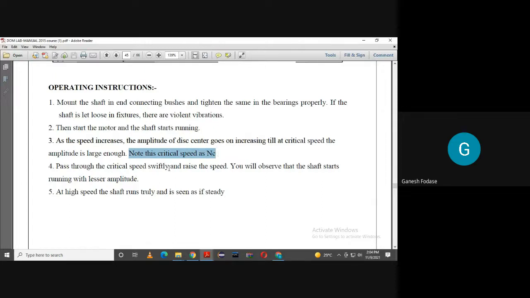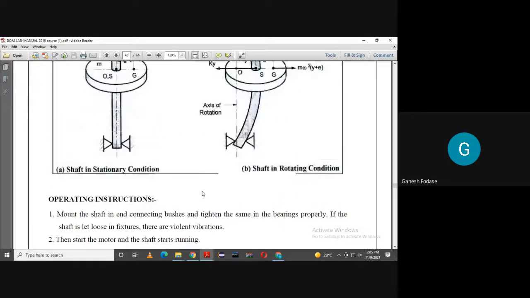Once you pass the critical speed, we quickly raise the speed above it, and we will observe that the shaft starts running with a lesser amplitude. That's what I told you. When omega is greater than omega n, the shaft will run smoothly. So we need to run the shaft above the critical speed. At the critical speed it will vibrate violently, and at higher speed the shaft runs truly and is seen as steady. That's the simple experiment. I hope you understand what we need to do in this practical. Any doubt?